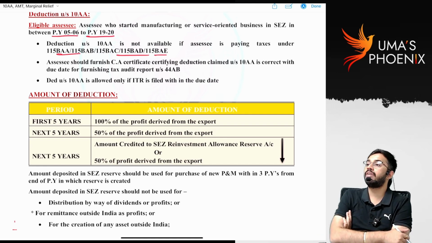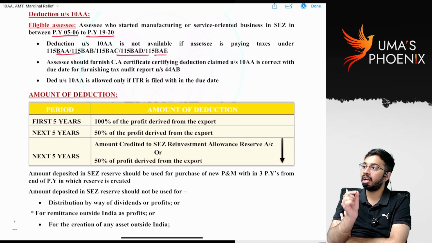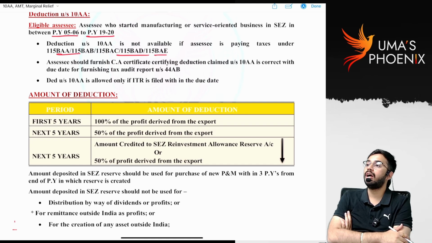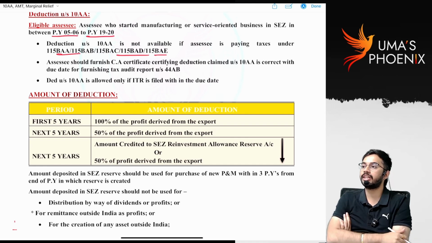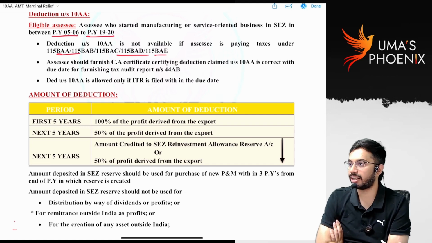Next, whatever the amount of deduction under section 10AA is there, the SEZ unit should claim the deduction correctly and should obtain a certificate from the chartered accountant that the deduction calculated under section 10AA is correct. Such a certificate should be furnished before the tax audit due date. What is the tax audit due date? One month prior to the due date for filing ITR. So on or before 30th September of the assessment year, the chartered accountant should give a certificate that the calculation of deduction under section 10AA is correct. Is it clear?